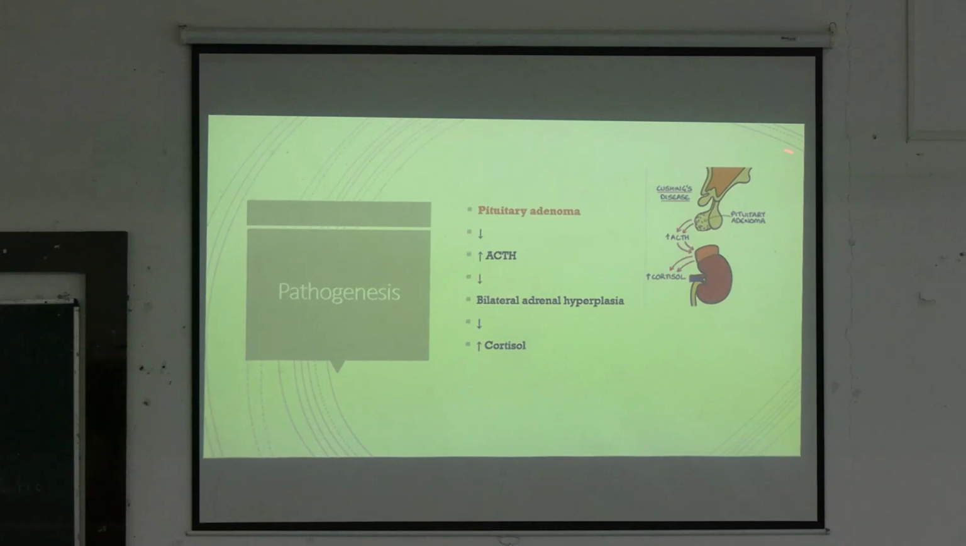So in pituitary adenoma, there will be a tumor in the anterior pituitary gland which will release excess ACTH, and that will stimulate the adrenal glands to release excess cortisol. Since there is excess ACTH, the adrenal glands will be hyperstimulated. Therefore, they will form adrenal hyperplasia. The bilateral adrenal glands will undergo hyperplasia. So there will be excess cortisol.